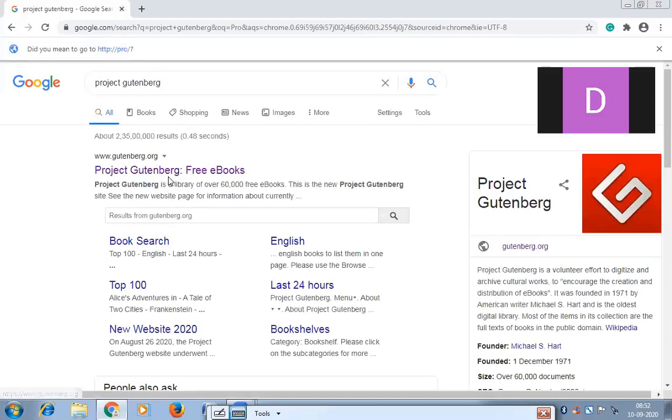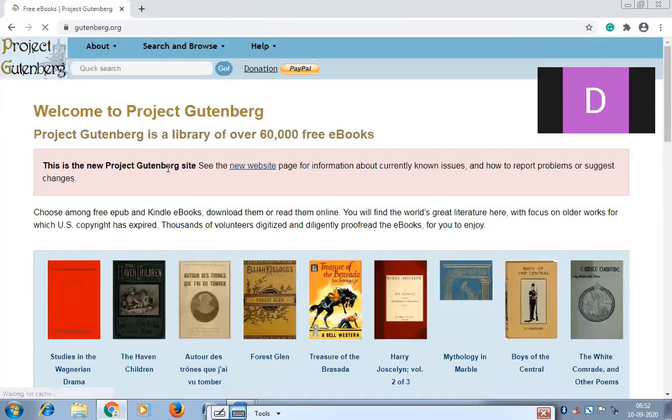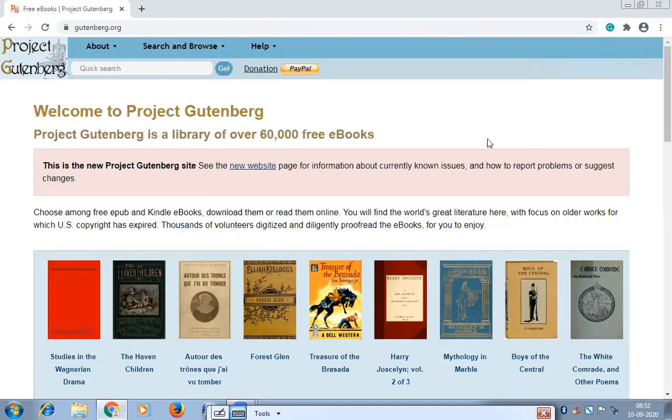Project Gutenberg is also a digital library, developed by the US government. It has books which are free from copyright law. That means after publication of a book, it has copyright for 60 years, and after 60 years the copyright is lifted and the book becomes free. So it has more than 60,000 books of different subjects.